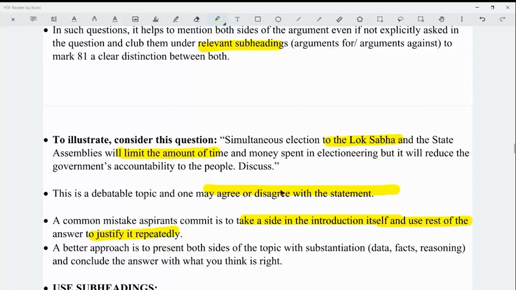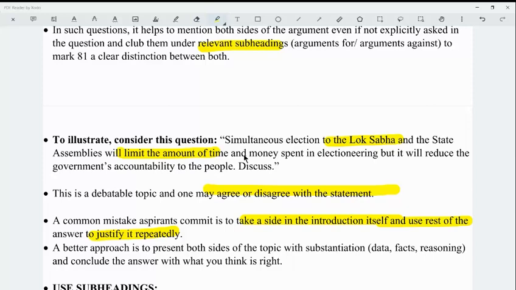For example, in this question on simultaneous election, this was asked in 2016 mains, and it has a high probability that it can be asked in either 2021 or 2022 mains, because this topic has been in the news. It is a contemporary topic. It has been in the news quite a few times in the last couple of years. So it's a high probability that UPSC can ask a question on this topic.